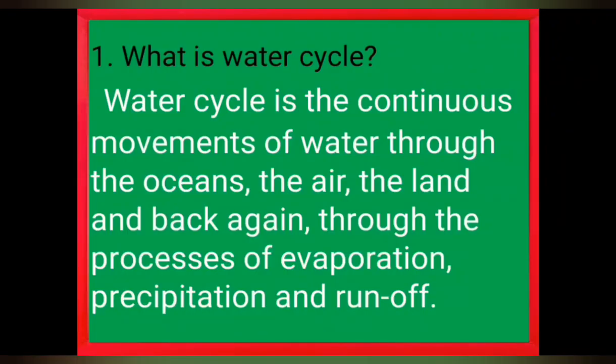Dear children, we can discuss the questions and answers that we have studied. The first question, what is water cycle? Water cycle is the continuous movement of water through the oceans, the air, the land and back again through the processes of evaporation, precipitation and runoff.